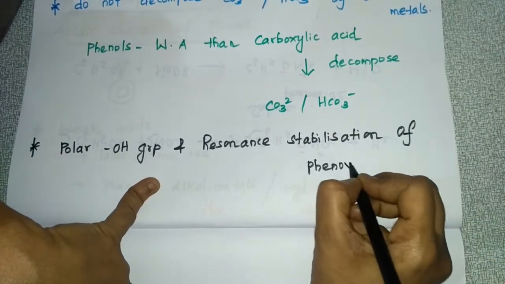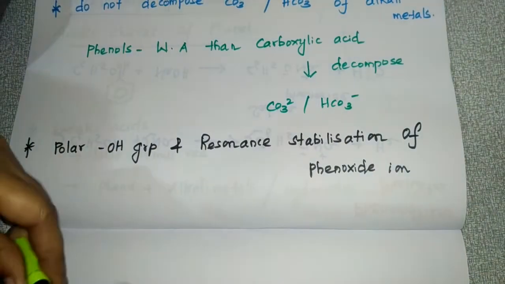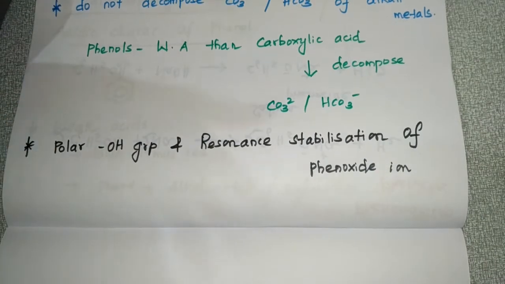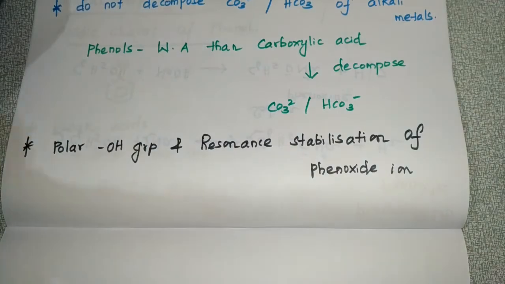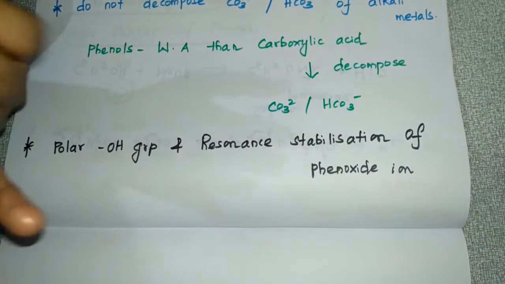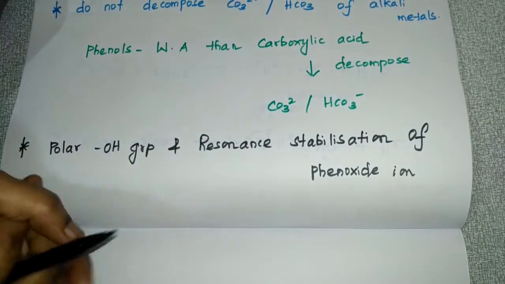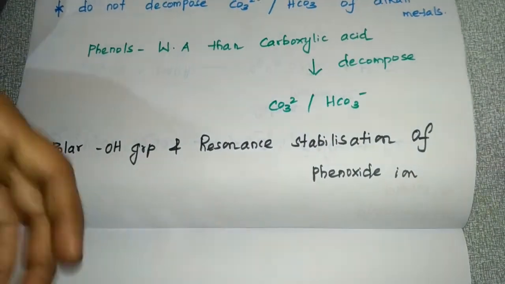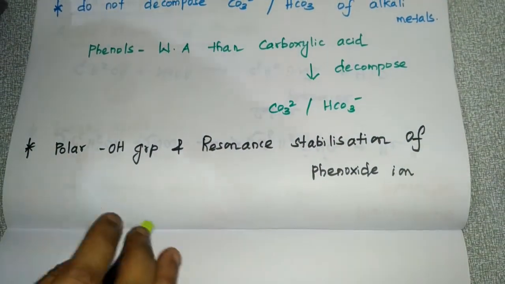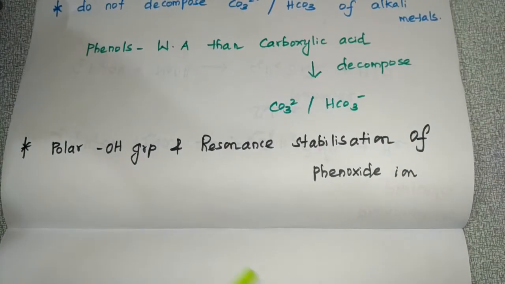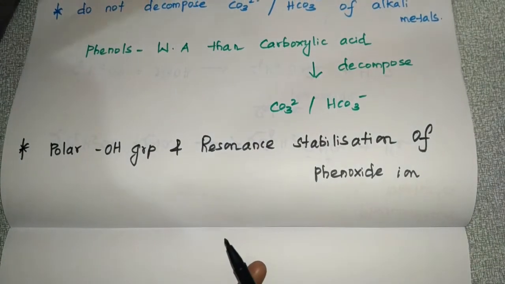Already you know that the phenoxide ion is a very stable form. In previous reactions we learnt about the formation of phenoxides, and in the previous video I told you that phenoxide is highly stable. Now I'll give you the explanation for why the phenoxide ion is more stable. Have you understood this point? The acidic character of phenol is due to the presence of the polar OH group and the resonance stabilization of the phenoxide ion.